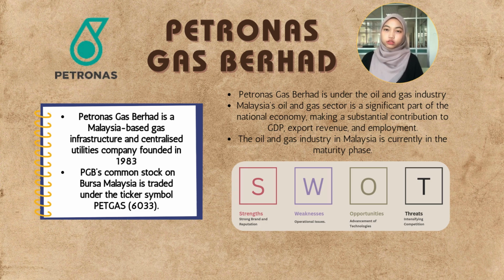The first company that we chose is Petronas Gas Berhad. Petronas Gas Berhad is a Malaysian-based gas infrastructure and centralized utilities company founded in 1983. It is traded on Bursa Malaysia under the ticker symbol PETGAS 6033. Petronas is under the oil and gas industry in Malaysia.